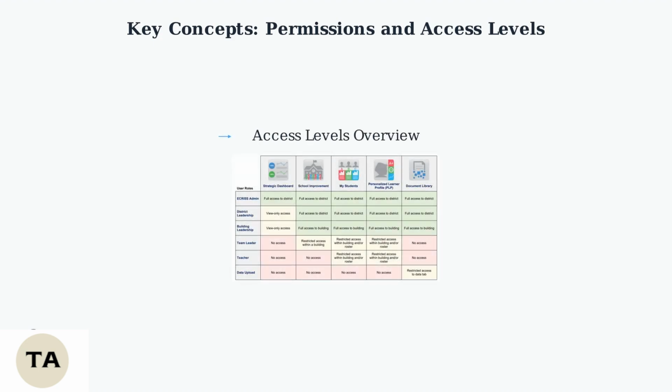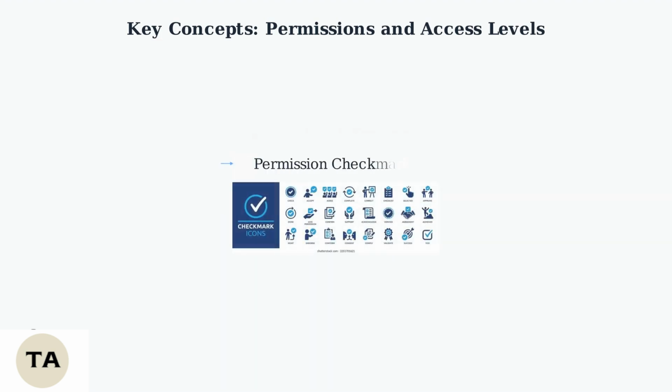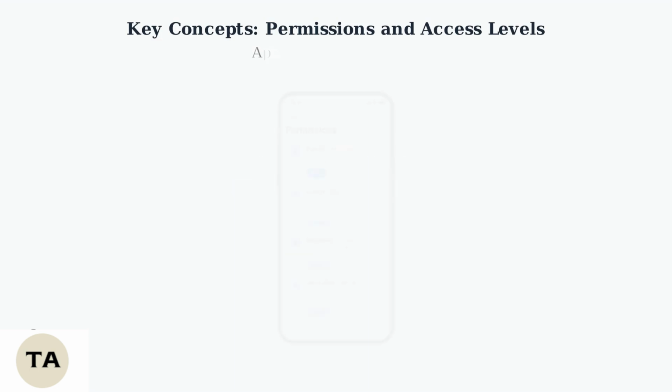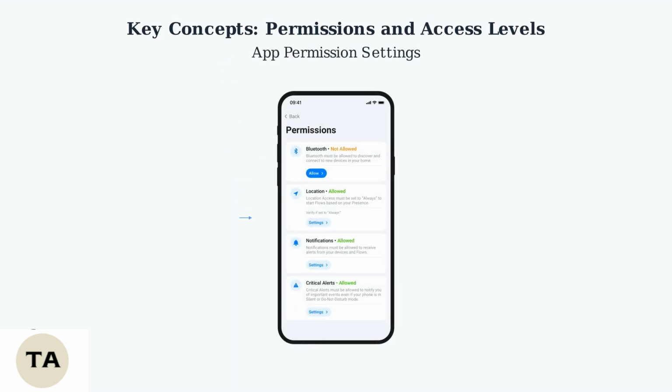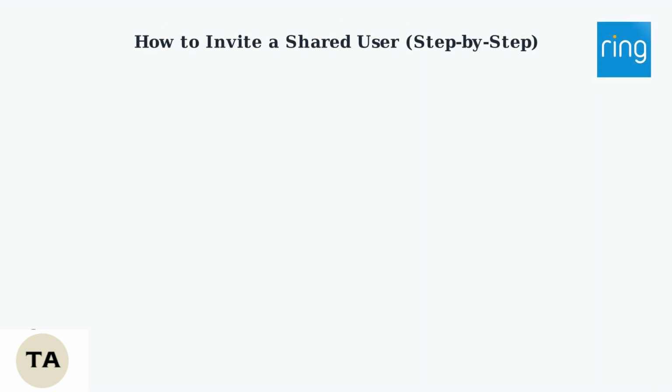This table shows different access levels for various user roles, helping you understand how permissions work across Ring's system. These checkmark icons represent different actions that can be granted through permissions, like viewing, controlling, or accepting access. The Ring app shows permission settings on your phone, allowing you to control what shared users can access, such as notifications and location.